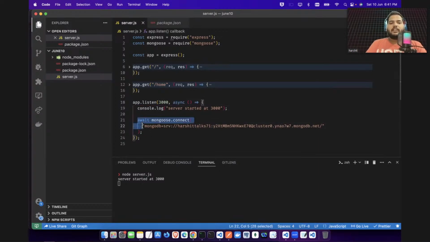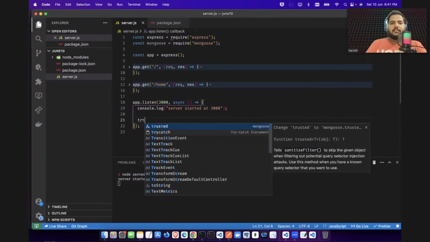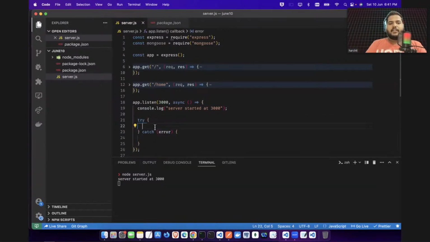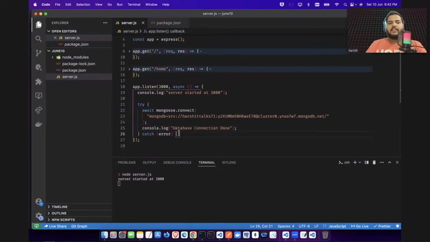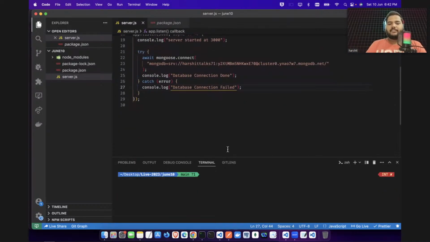Now let's remove this first of all, and here let's do the try catch. Always try to put try catch. If this works, then let's print a message, and here you can say "database connection done". Otherwise you will say "database connection failed". Now let's restart your service and see if your database is connected or not.